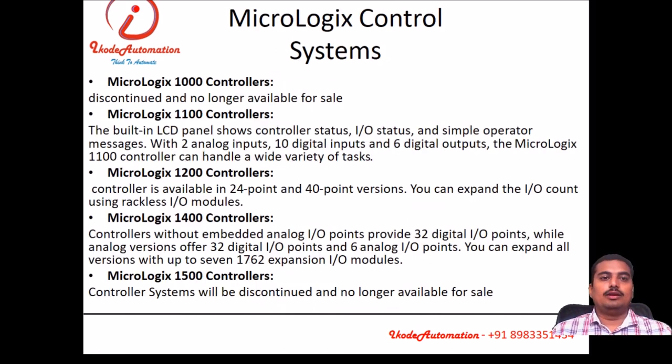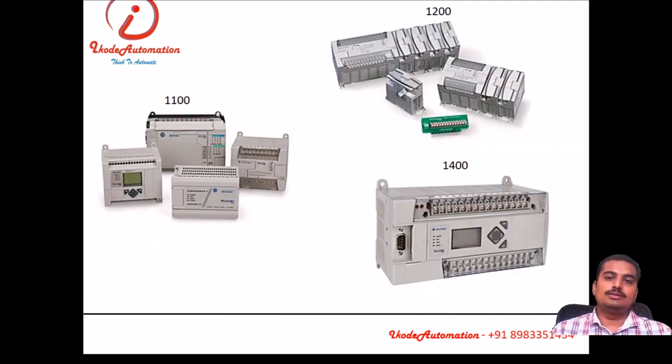Then the MicroLogix series is there, which we have seen and are going to see in detail. We have a MicroLogix 1100 controller with us for the programming, the hands-on training. These are the sub series available in the MicroLogix series: MicroLogix 1100, 1200, 1400. These are PLCs available in the market.